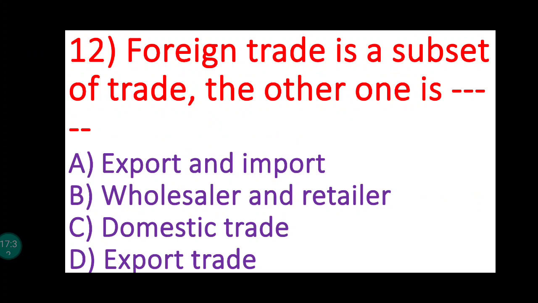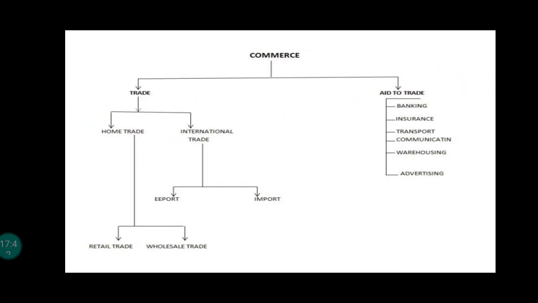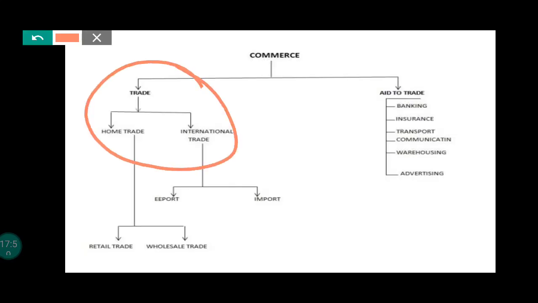12th one, foreign trade is a subset of trade. The other one is... This again we discussed in the commerce flowchart. See here you can see again foreign trade. What is given? Foreign trade is a subset of trade. Here you can see trade is divided into home trade and international trade, that is foreign trade. So it is given in the statement foreign trade is a subset of trade.